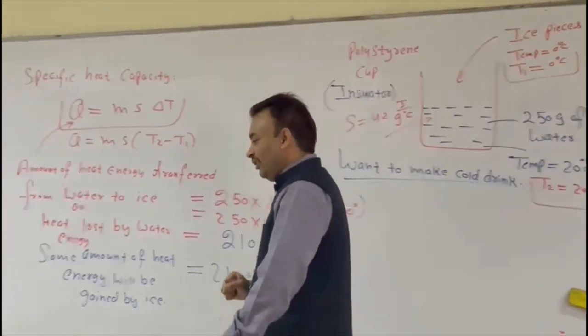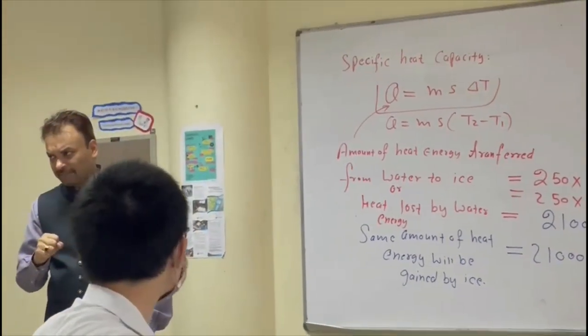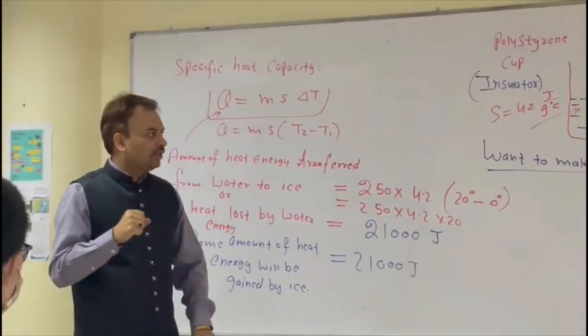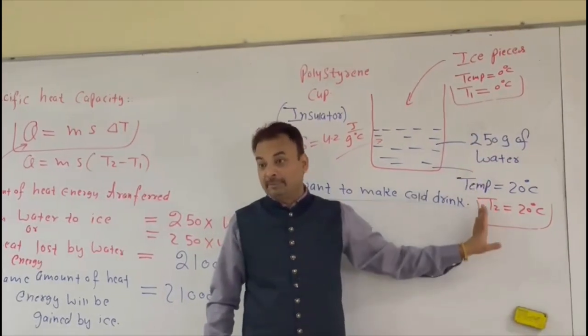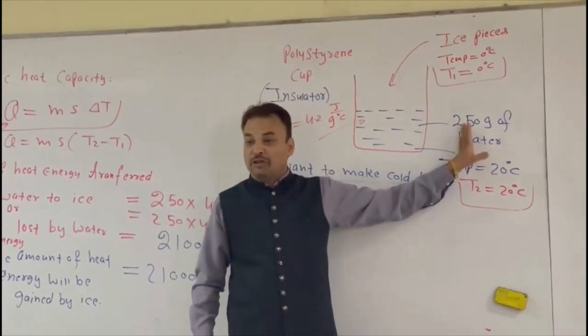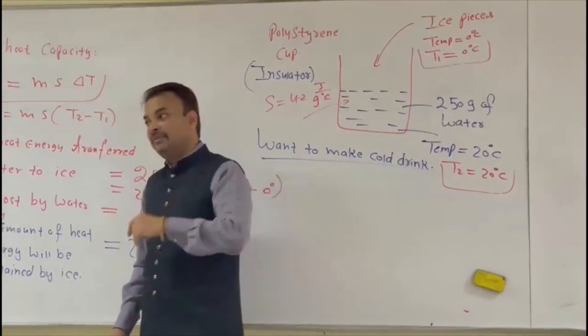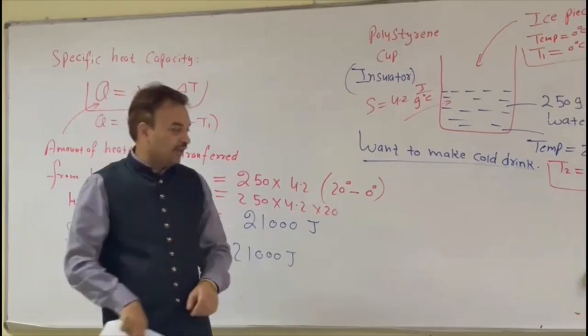Now when the final temperature is 0 degrees C, what does it mean? It means now there is no temperature difference. Now we have only one temperature. The mass of the ice and the mass of the water are at the same temperature. Now which formula will we use? Latent heat, right?